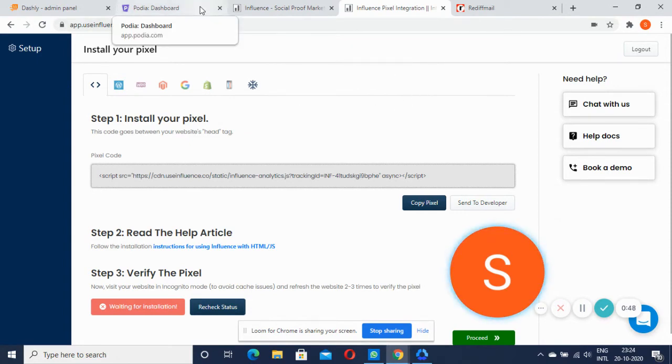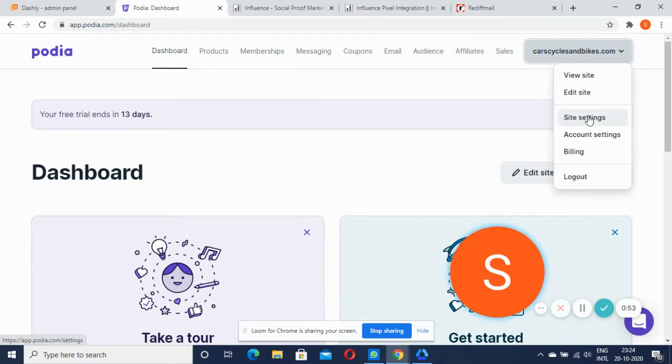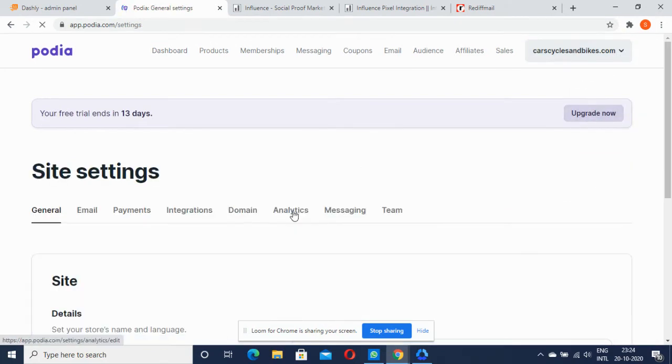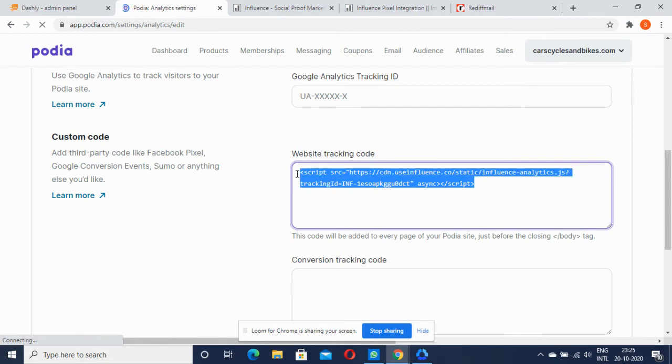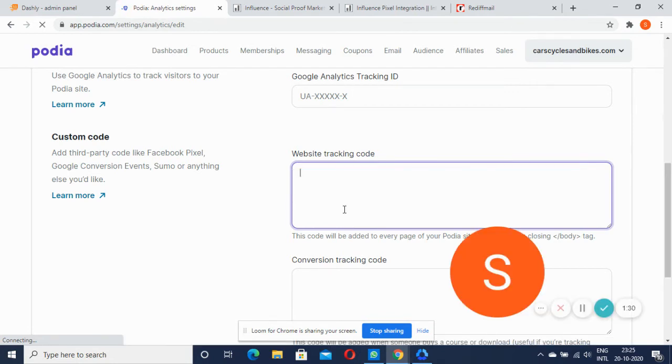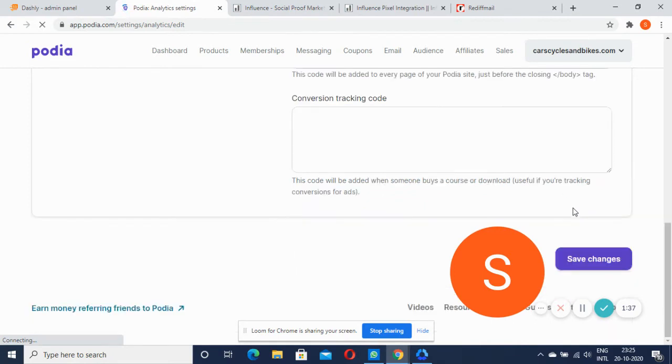Go to the Podia dashboard. Click on the site settings. Go to the analytics section. Scroll down and you can paste it on the website tracking port. Once you've done it, click on Save Changes.